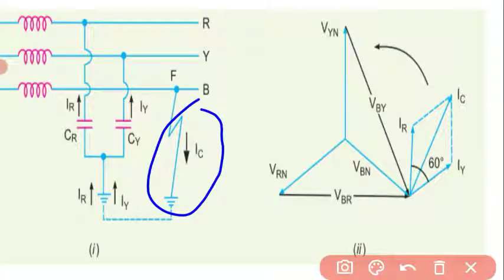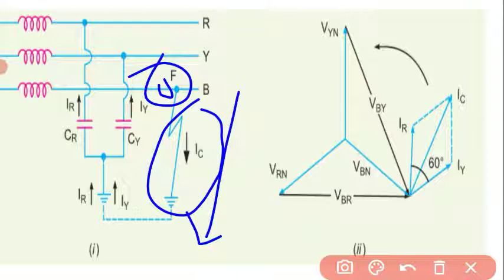The line touches the ground. It is called a line to ground fault. Where does it occur? It occurs in line B, at some point F. The line to ground fault occurred in line B at some point F.